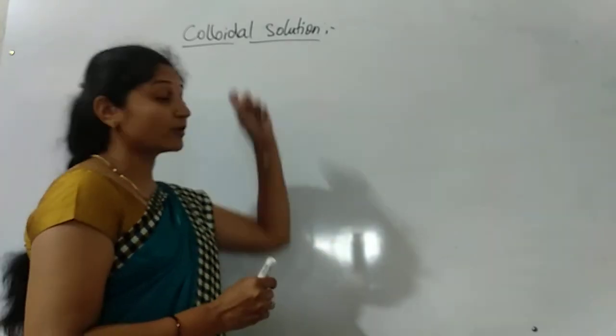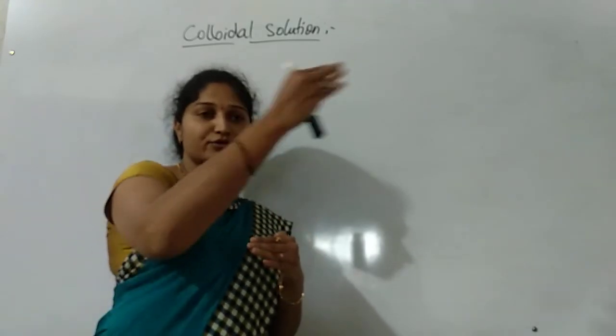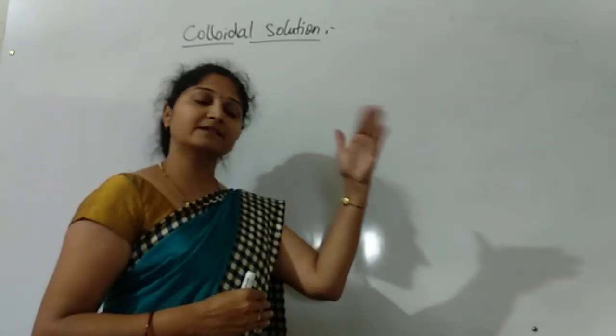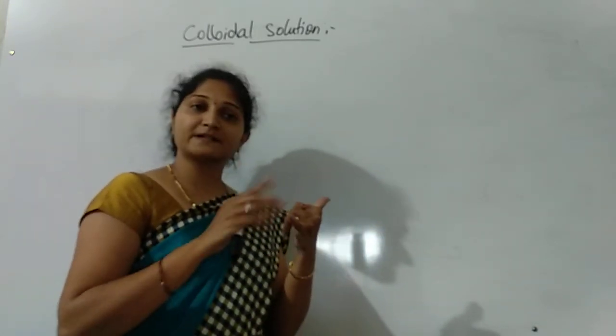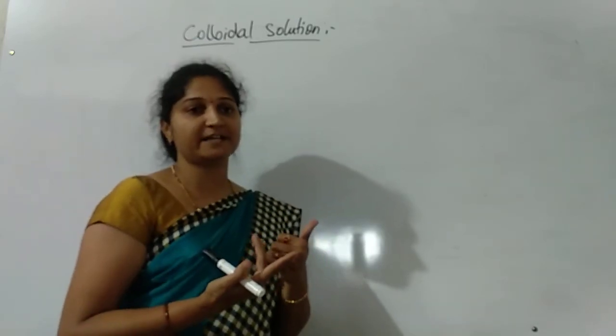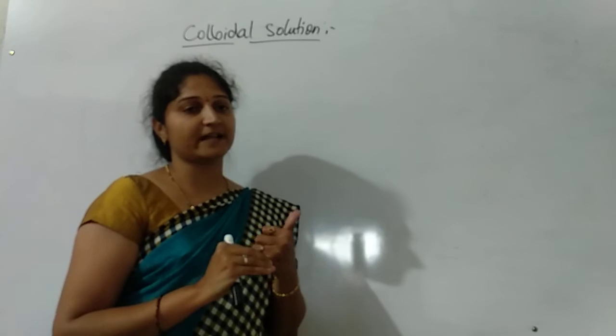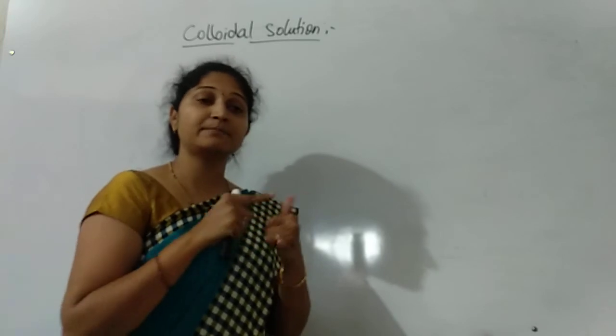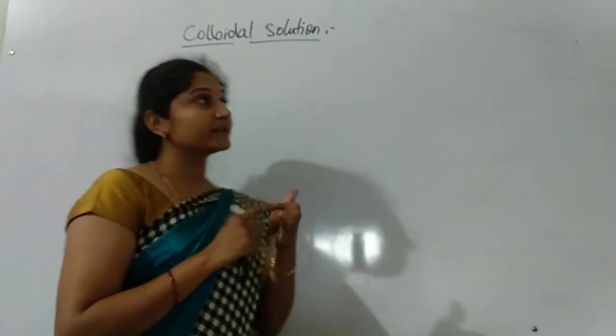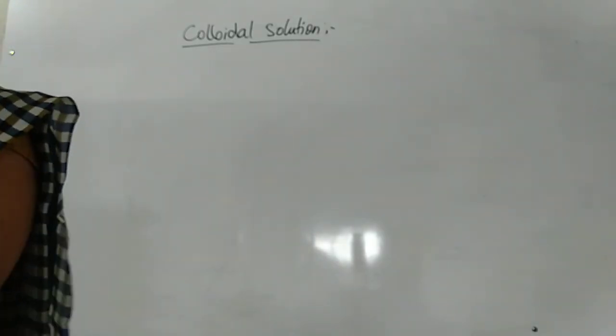So this colloidal solution lies between true solution and suspension. Either the solute thoroughly mixes, which is a true solution, or the particles disperse in the medium but settle down, which is a suspension. In between the two, the colloidal solution lies. What is the meaning of colloidal solution? How do we define it? The particle size lies between true solution and suspension.